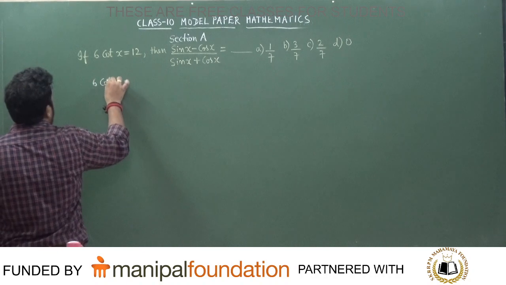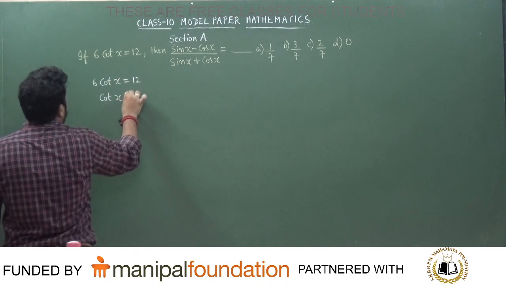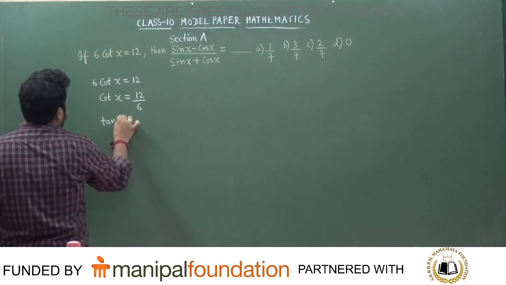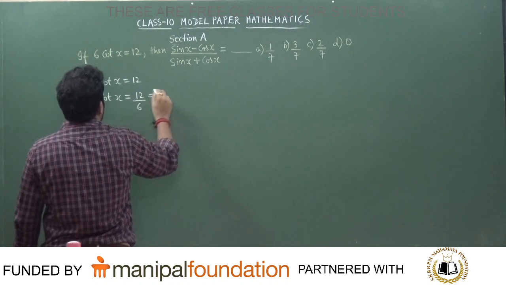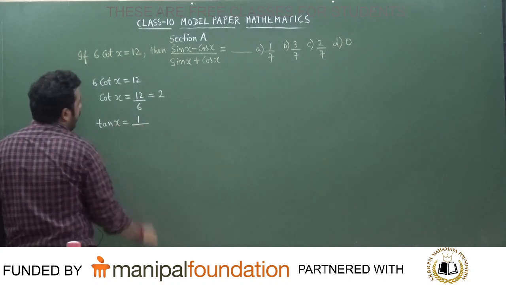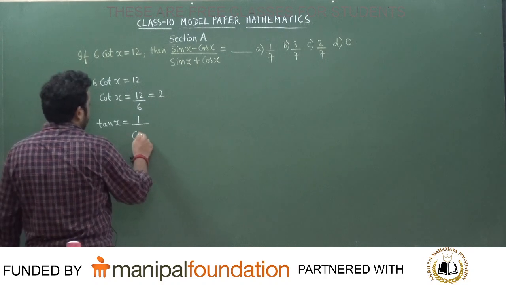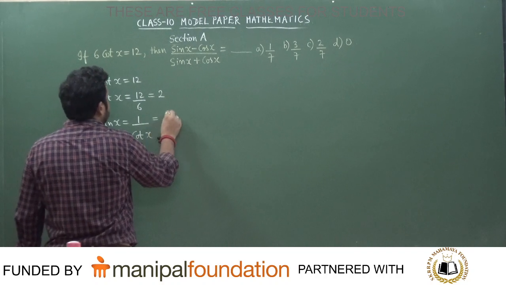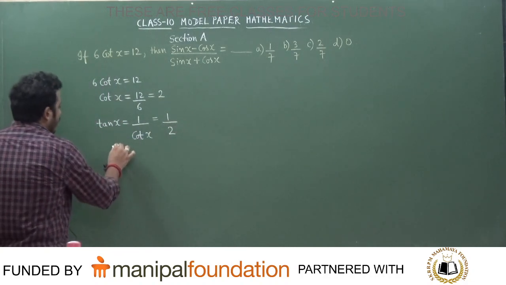6 times cot x is equal to 12. So, tell me, what is the value of cot x? It is equal to 12 divided by 6, which is how much? 2. Is it correct or not? So, tan x will be equal to 1 divided by cot x. So, this is nothing but 1 divided by 2. Is it correct or not? 1 divided by 2. So, what do we do now?